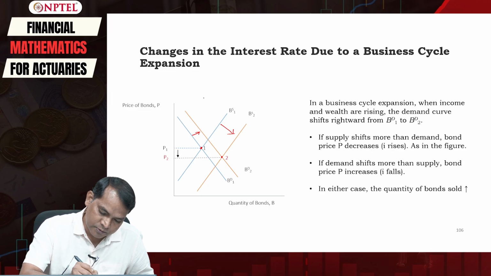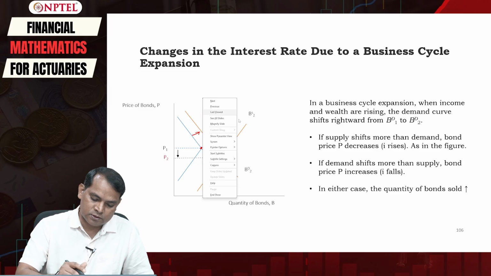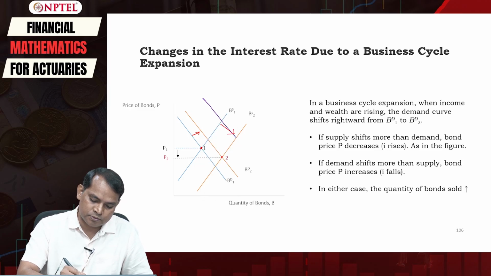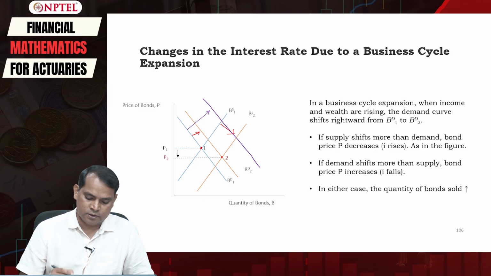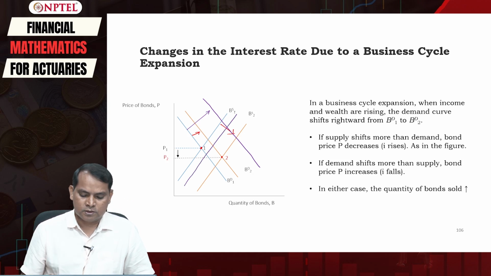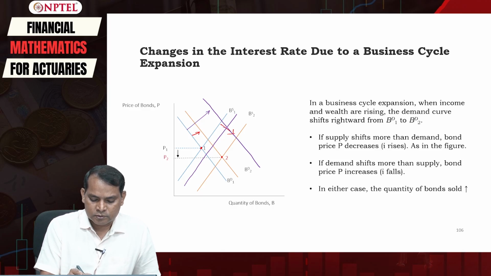So if the demand curve is shifting towards the right, and the supply curve is also shifting to the right, but by less, then we will have this curve here.